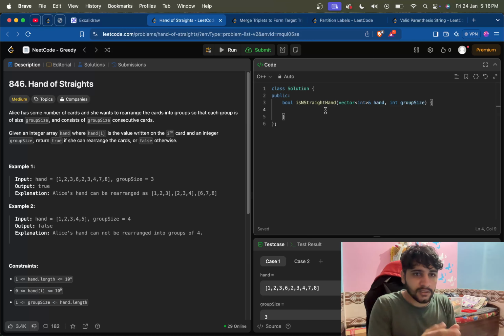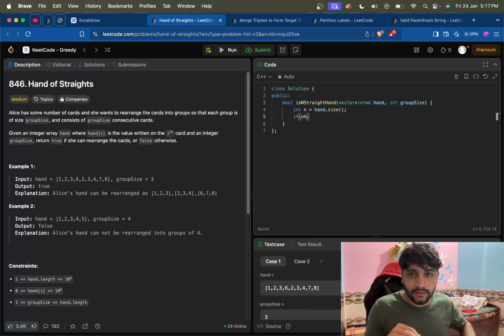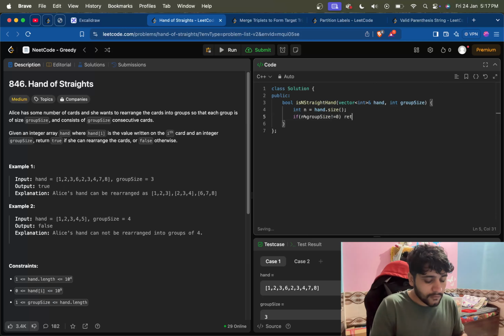So int n is hand.size, and if n is not divisible by group size, then we will just return false, right?